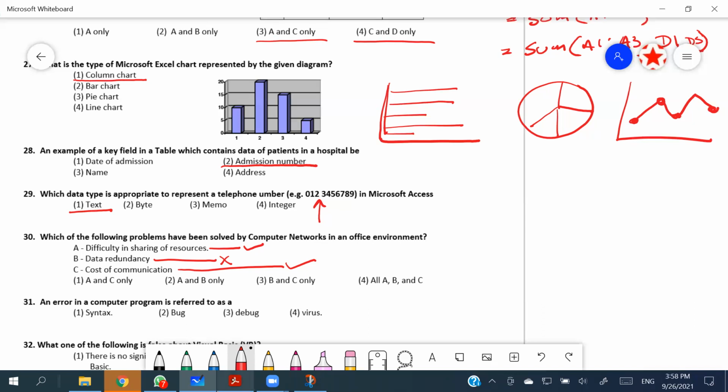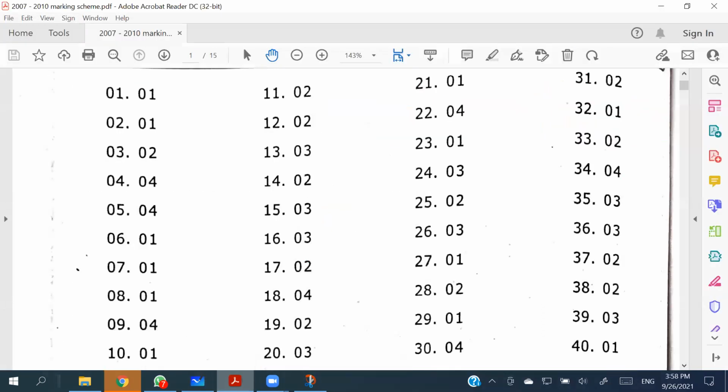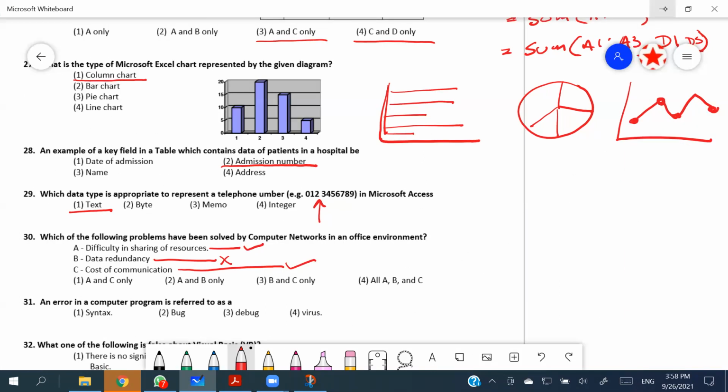So for the 30th, is it the first answer? Oh, it says the fourth, all A, B, and C. That's not good. Data redundancy is not a very good option. Data redundancy means using the same thing in different places. It happens due to duplications, like when we store the same data in many different places, or due to incorrect or partial updates.